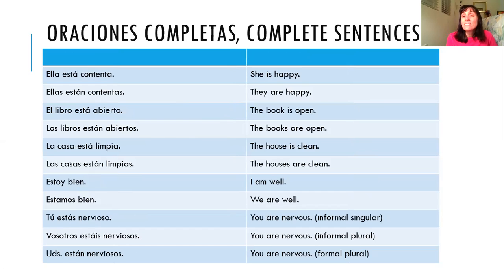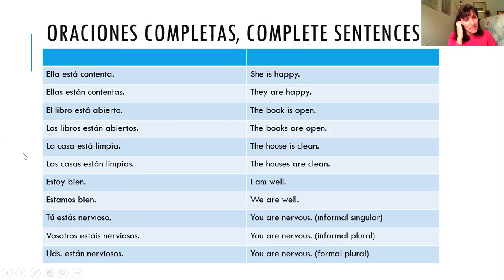All right, so here are some examples of complete sentences. Ella está contenta. She's happy or content. If I want to make it plural, ella becomes ellas, está becomes están, and contenta becomes contentas. So instead of she is content, they are content. Ellas están contentas. El libro está abierto. The book's open. Make it plural. Los libros están abiertos. Everything goes from singular to plural. El goes to los, libro to libros, está to están, abierto to abiertos.